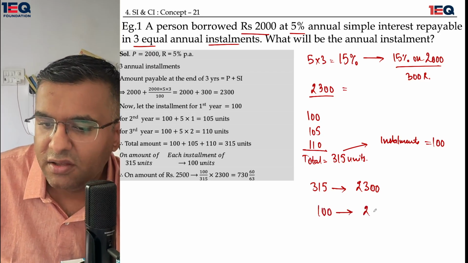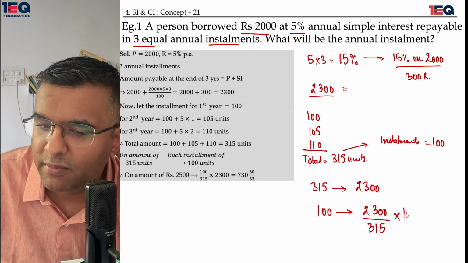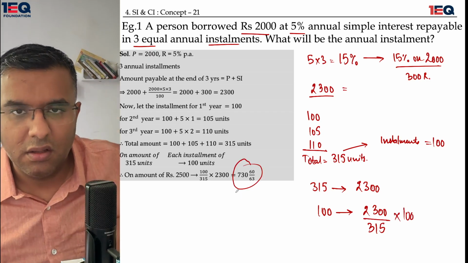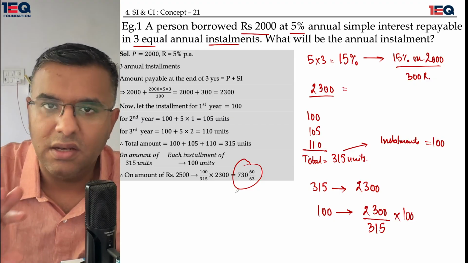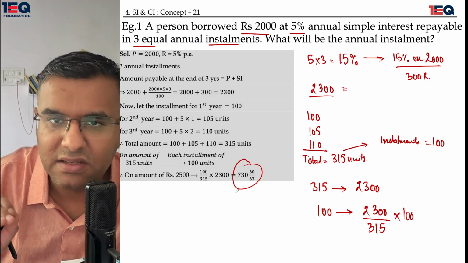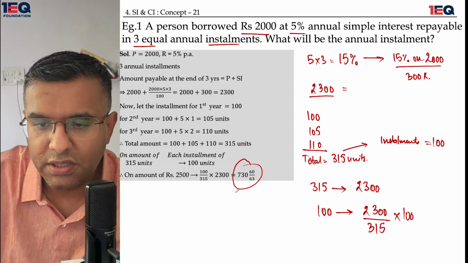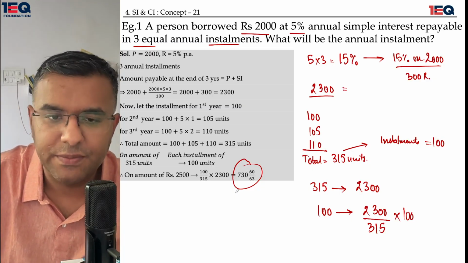So basically, using the unitary method, I would write 2300 upon 315 multiplied by 100, which would give me my answer as 730 60 by 63 in mixed fraction. I hope you understood it. It's very typical. I would request you to do the same question multiple times.